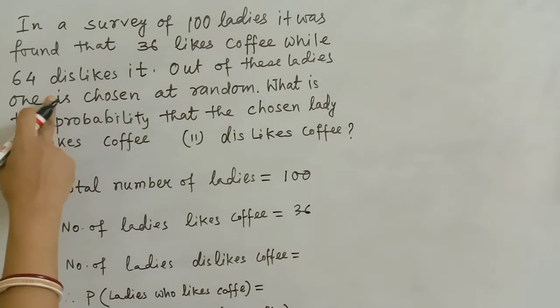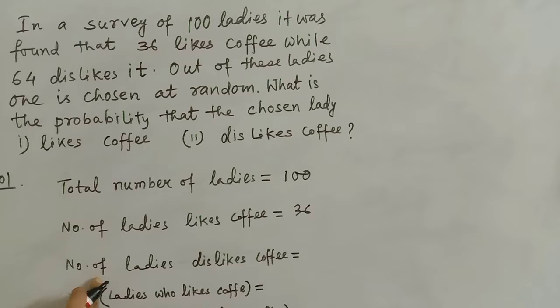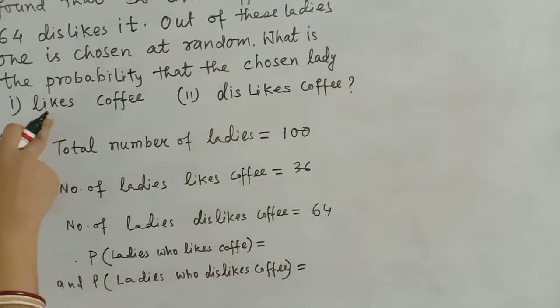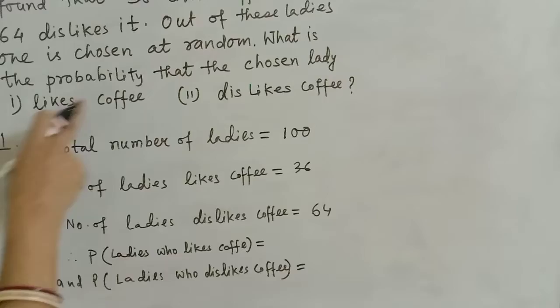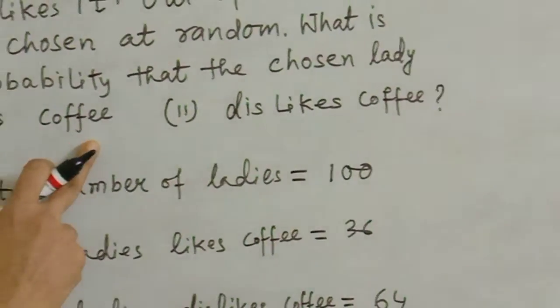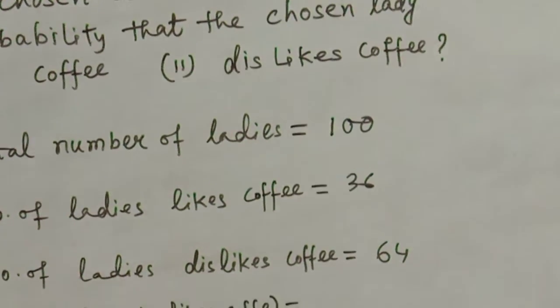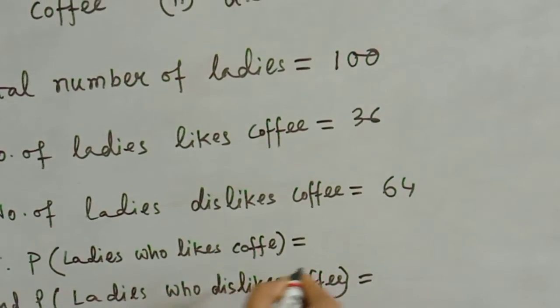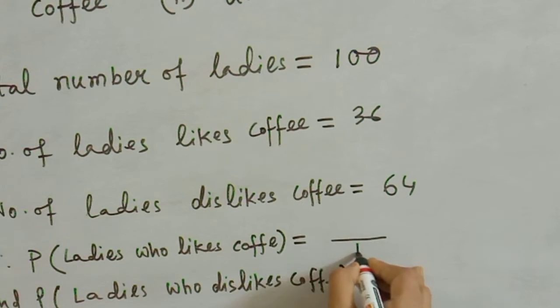And number of ladies who dislike it is 64. After writing everything very clearly, then you will go to find the probability that the chosen lady likes coffee. Ladies who like coffee out of 100.